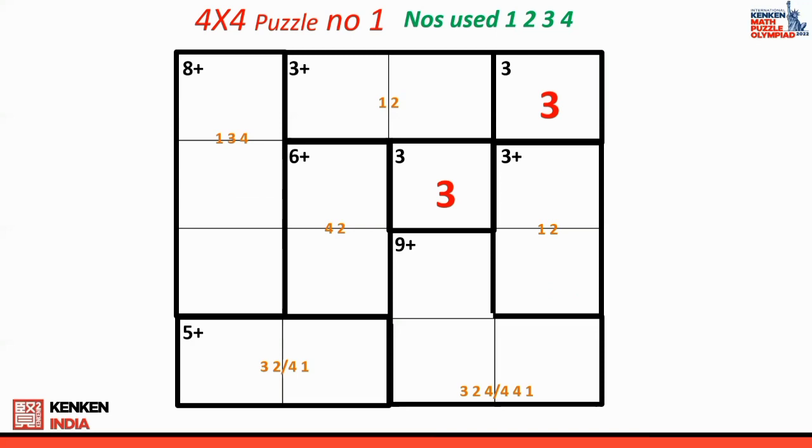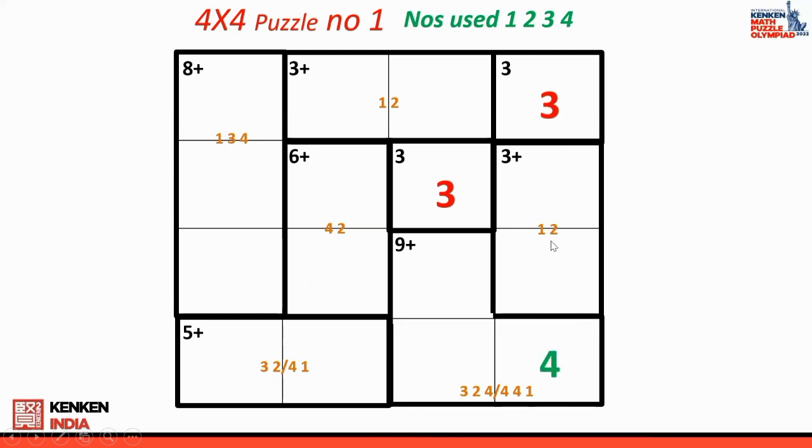Now I see here is a very easy method. I have 3 in this particular column. I have 1, 2 in this column. I don't know the order yet, but I know that 1, 2 is here. So who is missing here? 4 was missing. So 3, 1, 2 and 4. Okay.